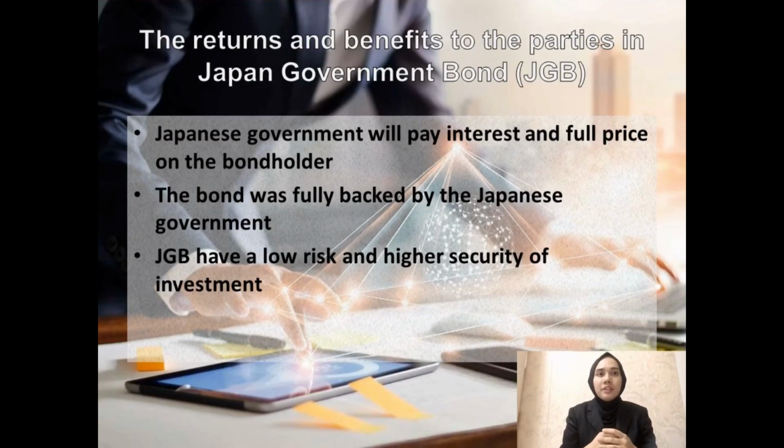Alright, for the return and benefit to the parties in the Japan government bond, the first benefit is that the Japanese government will pay interest and full price to the bondholder. After that, the bond is fully backed by the Japanese government, and Japanese government bond also has low risk and higher security of investment.